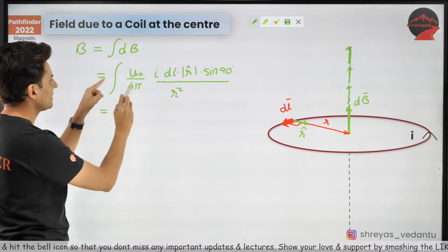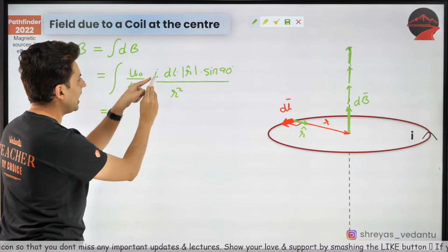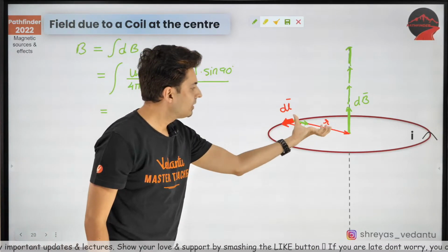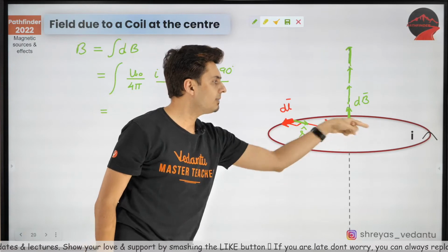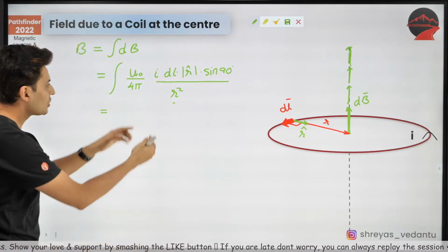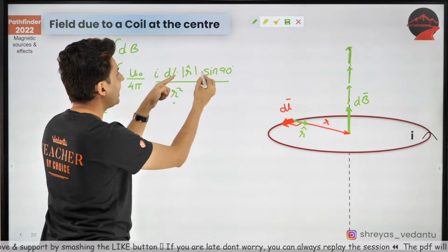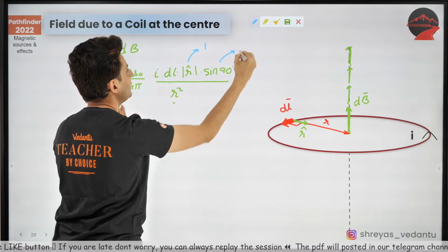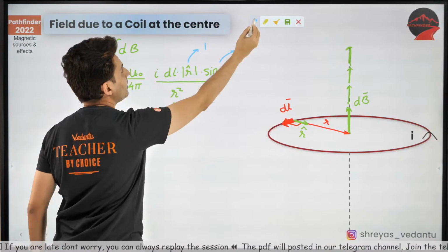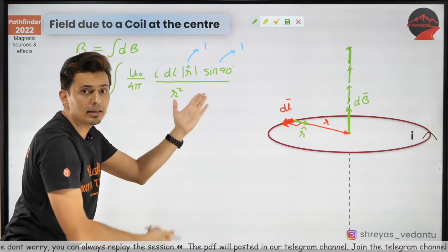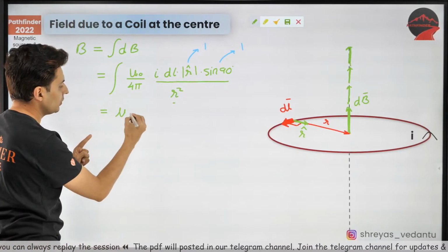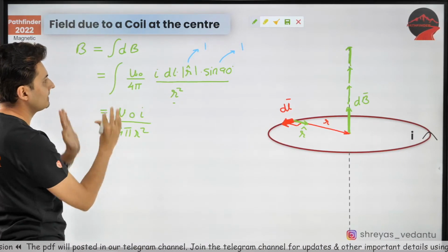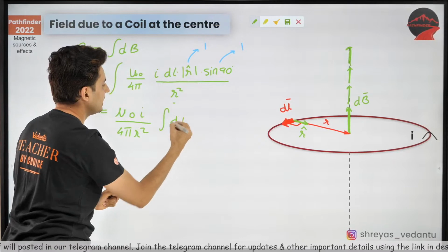So what am I going to get? A lot of people are constants. I, even R square is constant, guys. Yep, R square is constant because the distance of any element is the same, isn't it? So all these are going to come outside. R hat, what is the magnitude of R hat? It is nothing but 1. Sine 90 is 1. Only dl will remain inside. So mu naught I by 4 pi R square is outside. Only dl is there inside.